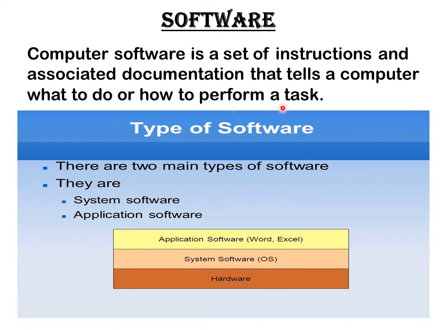Now software. Computer software is a set of instructions and associated documentation that tells a computer what to do or how to perform a task. According to categories, types of software are system software and application software. Look at the diagram. System software can make an interaction between a user and the hardware.